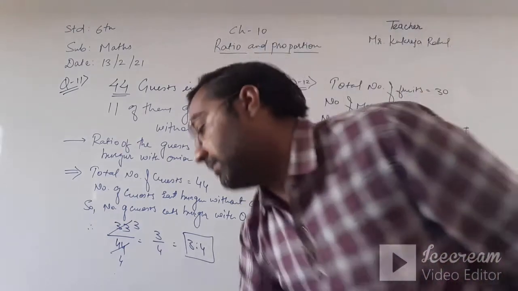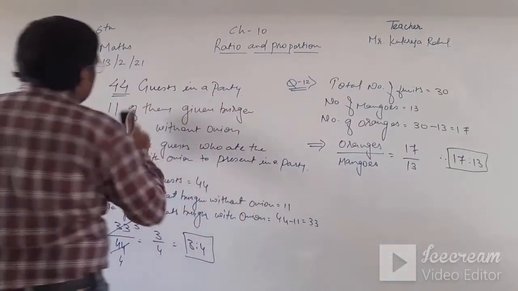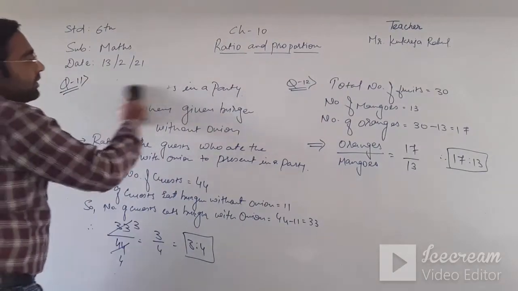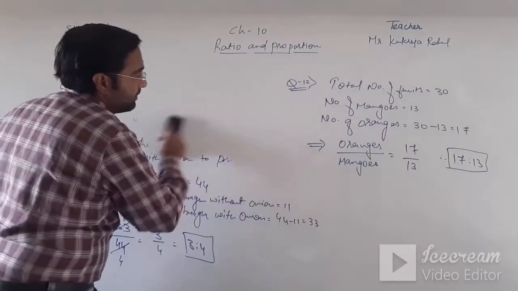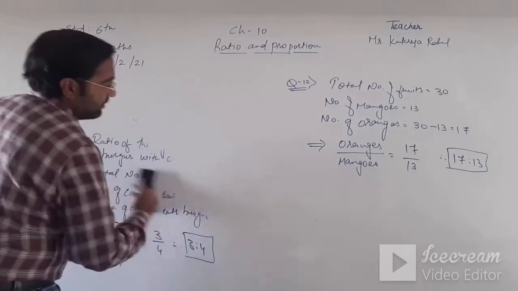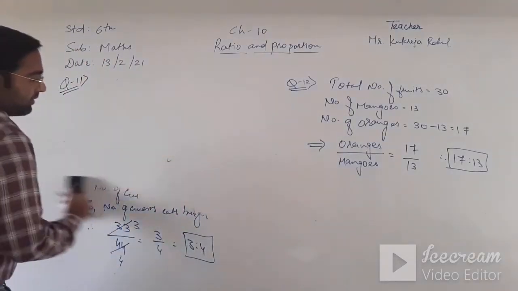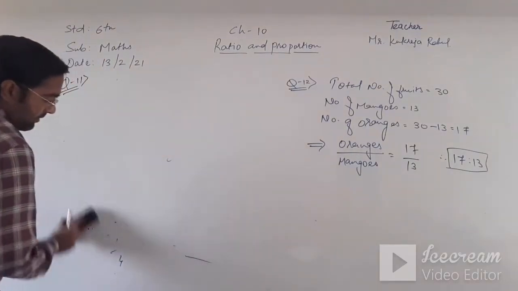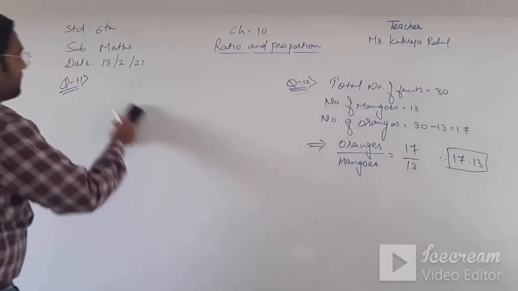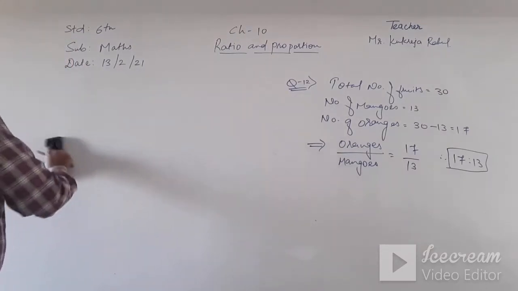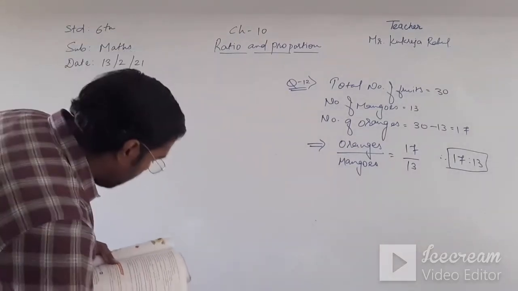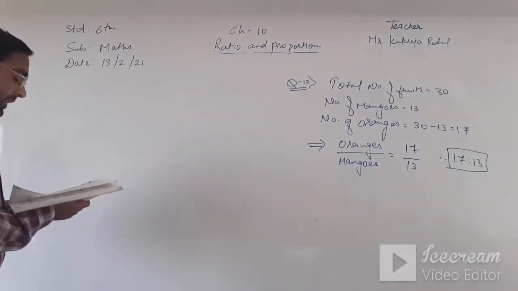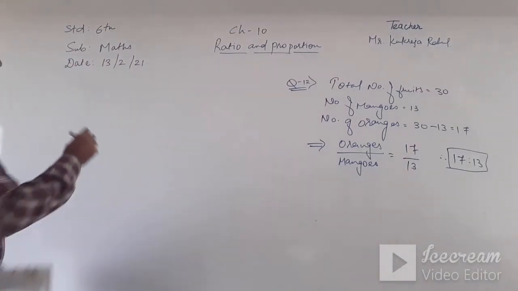Done? Now question number 13: two numbers are in the ratio 8:7.